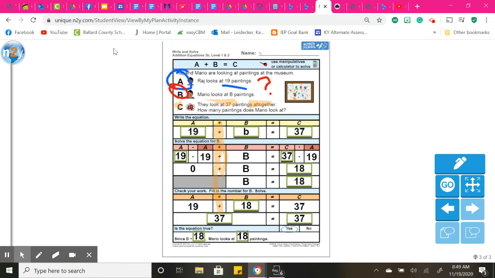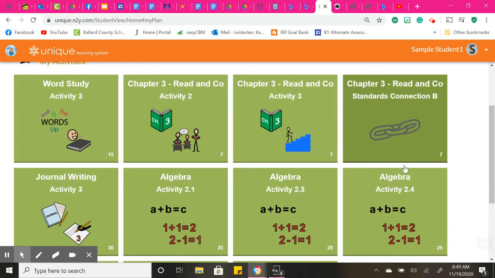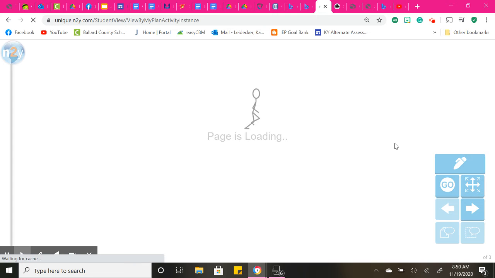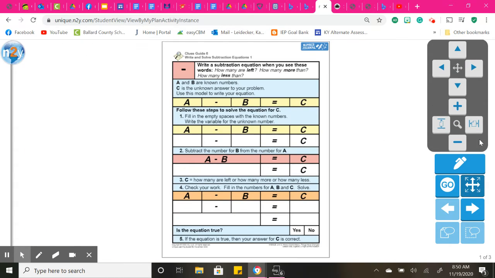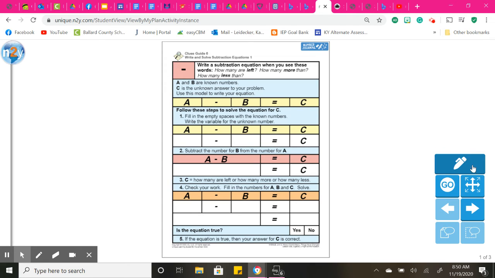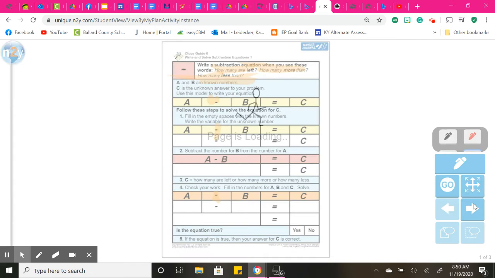Like I said, if you need to pause this video, pause it. Okay, our next box is subtraction. Okay, so we're doing the same thing we just did, just subtracting. So we're changing addition to subtraction. And remember, our keywords for subtraction are how many left, how many more than, and how many less than. And we know we're going to be subtracting. And again, we are solving for C.